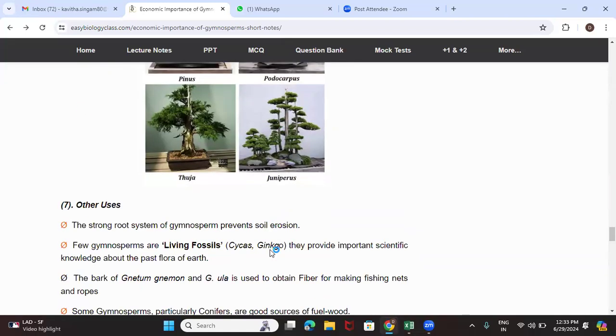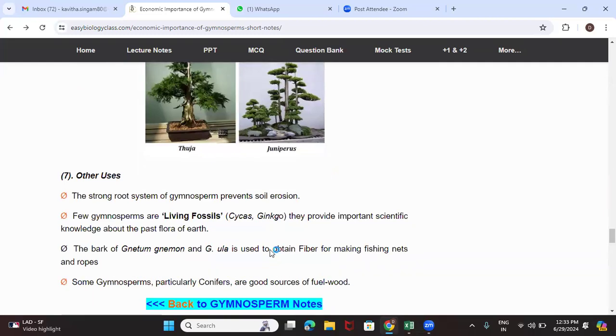Among the other uses, the strong roots present in gymnosperms help in preventing soil erosion. As these are huge plants, they definitely have a very well developed, strong root system, which holds the soil particles together and prevents soil erosion.